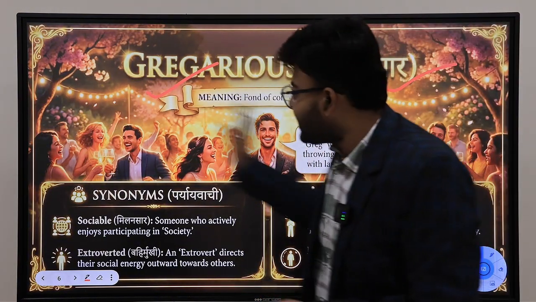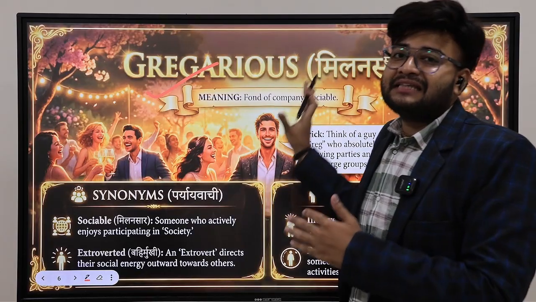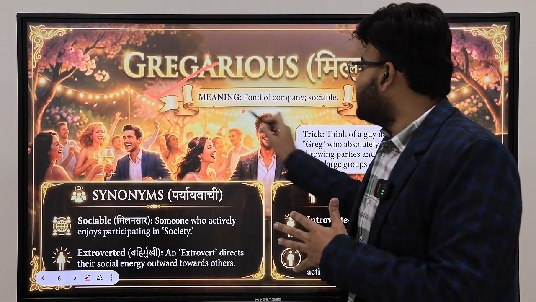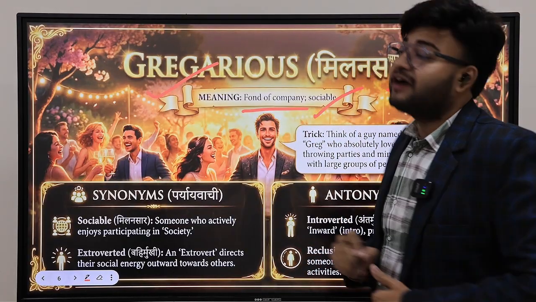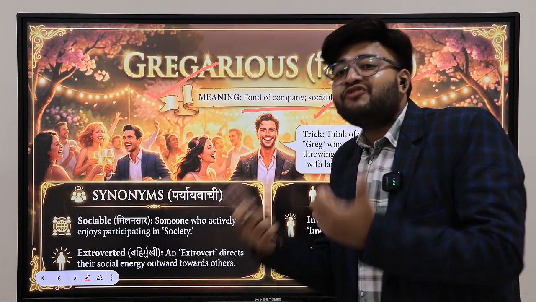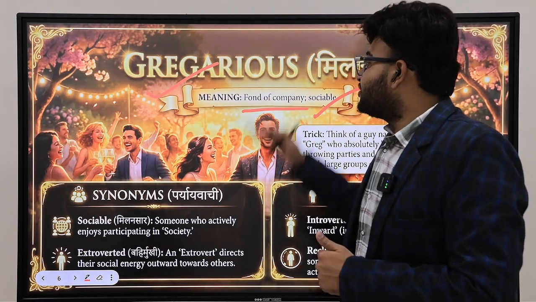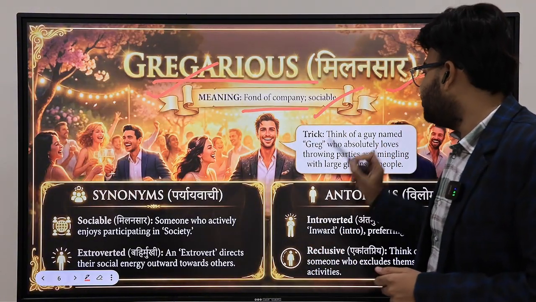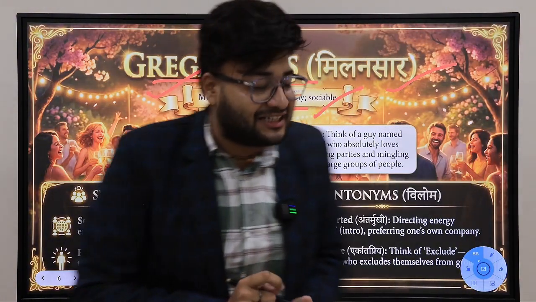Very important. What can you see in the picture? Everyone is laughing. Everyone is hanging out with each other. So a gregarious person is very fond of company, a very sociable kind of person, a very extrovert kind of person. That is what you can call gregarious. How to remember this word?